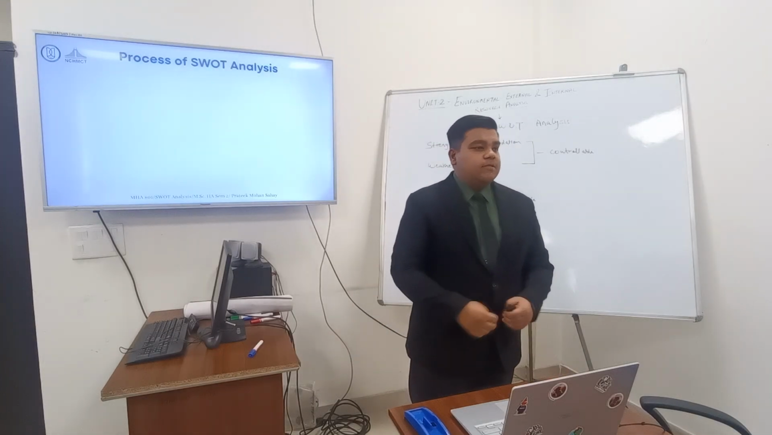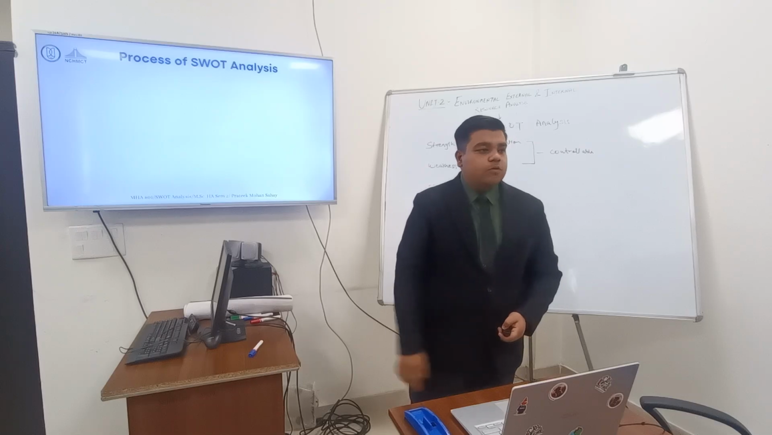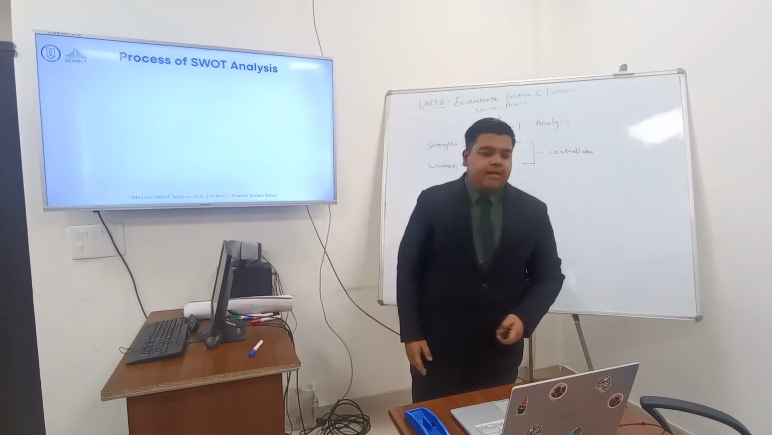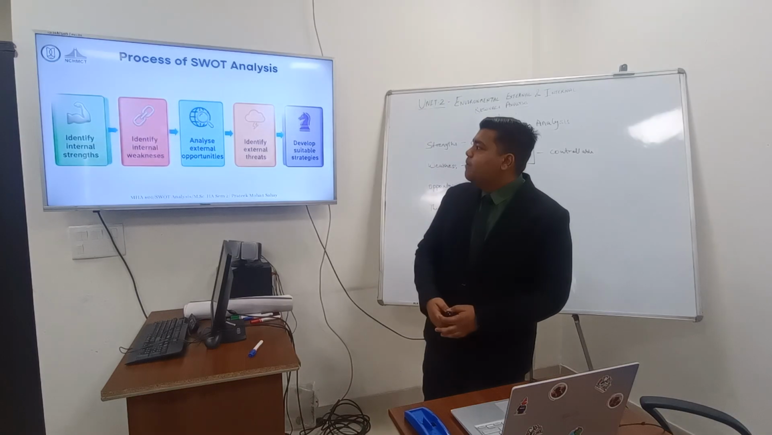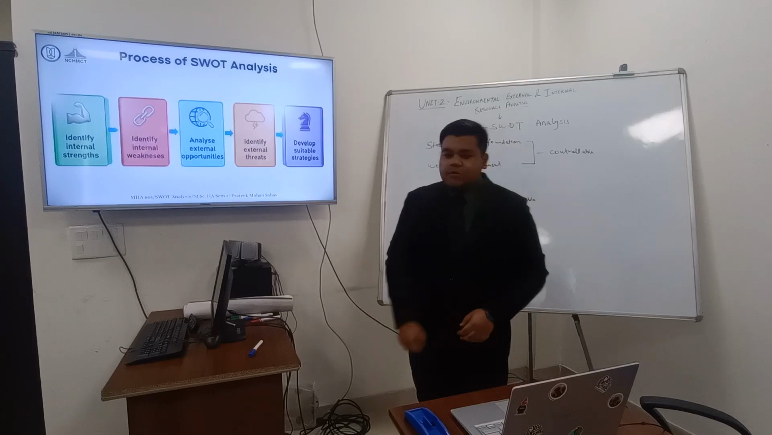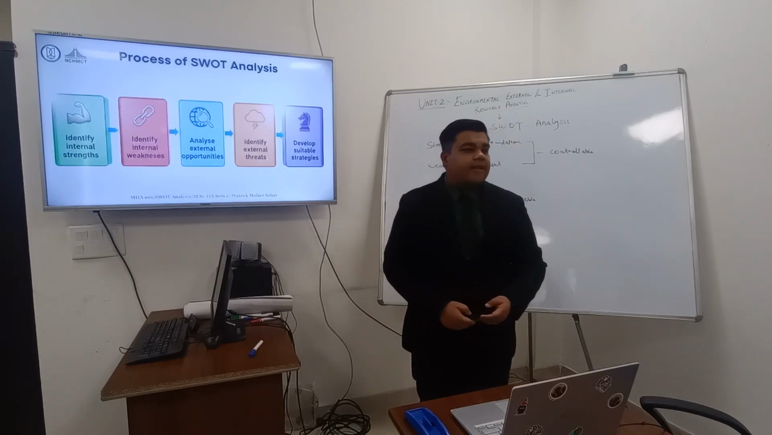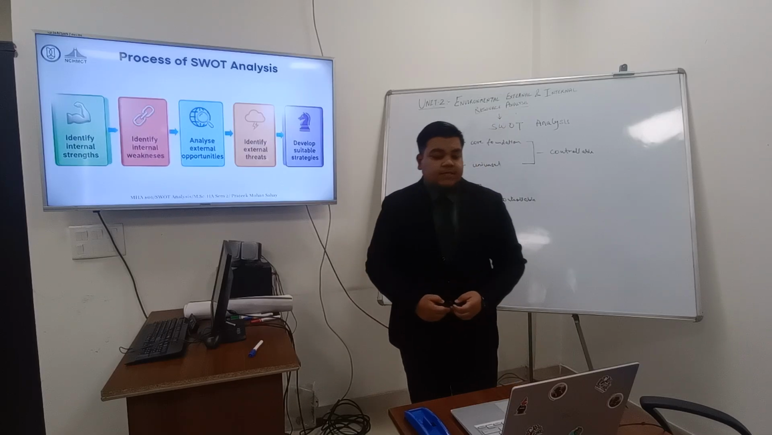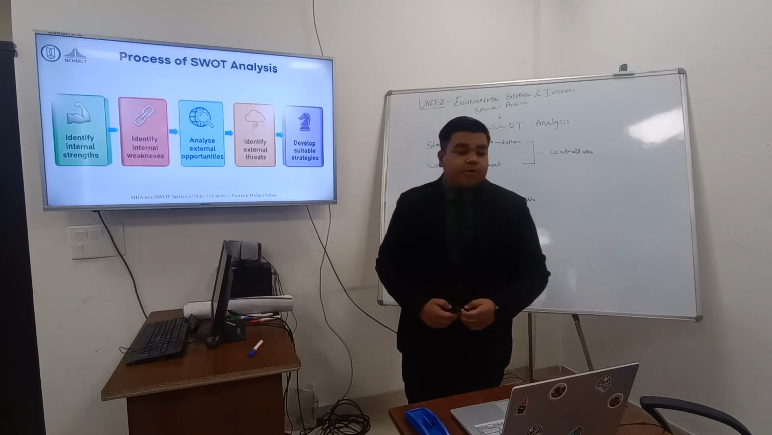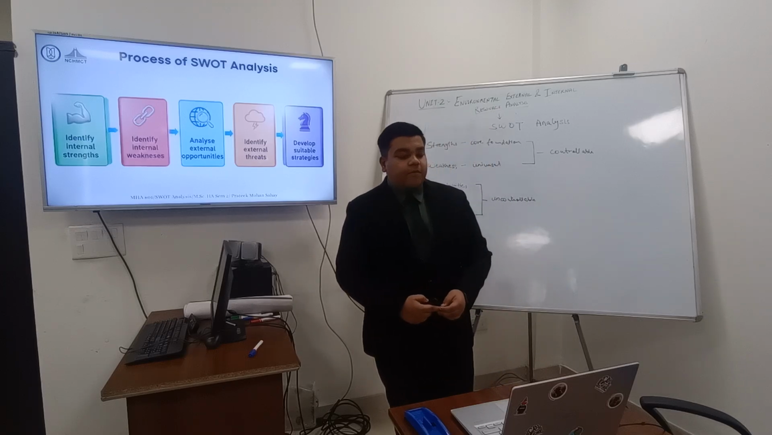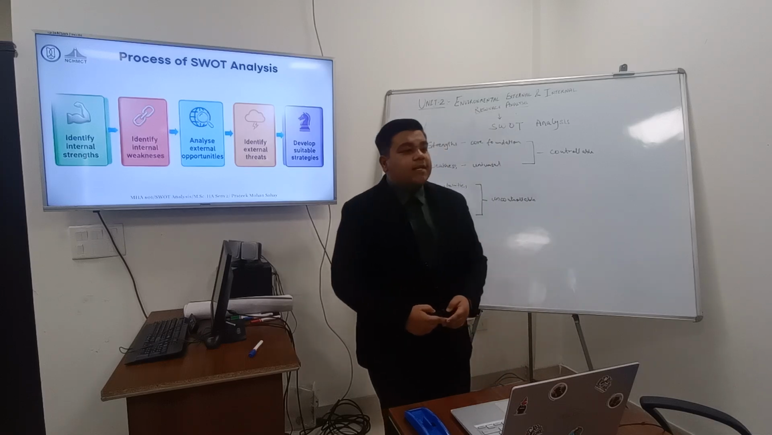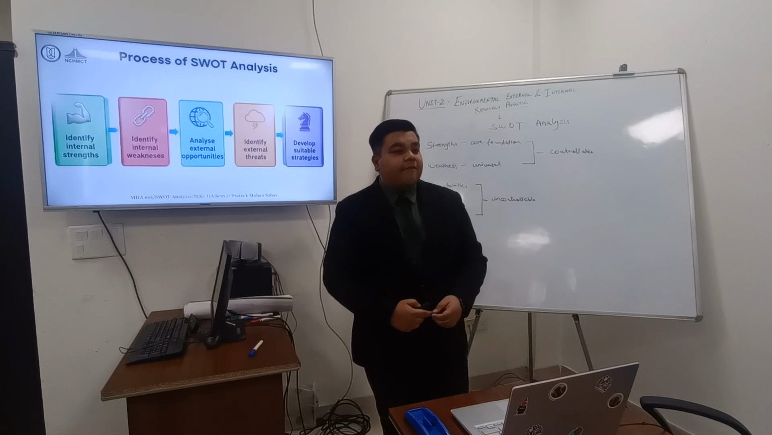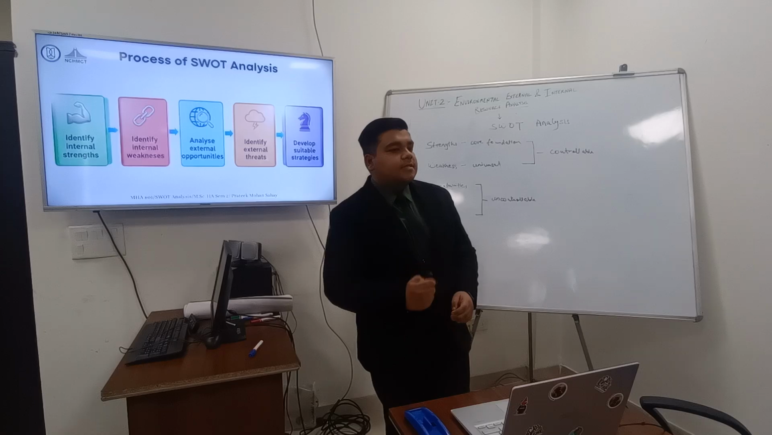So now, the process of how we can do the SWOT analysis. This is the flow chart of the process. First, very simple: identifying internal strengths. This step involves identifying internal positive factors that give your organization a competitive advantage. For example, a hotel has a prime location, well-trained staff and a strong brand reputation. So this is the strength part.